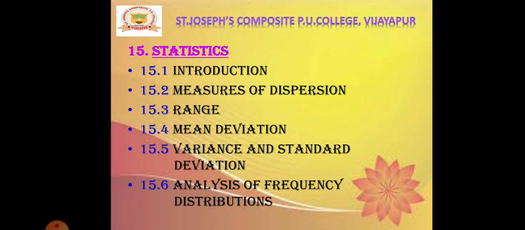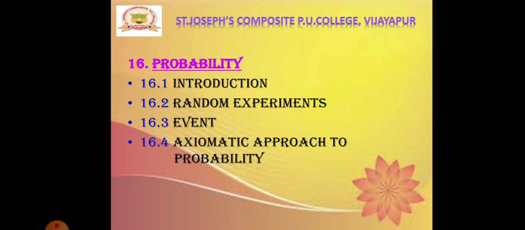Next, we have 15th chapter, statistics. Here, we are going to learn about measures of dispersion, range, mean deviation, variance and standard deviation, and analysis of frequency distributions. Next, last chapter, 16th one, probability.